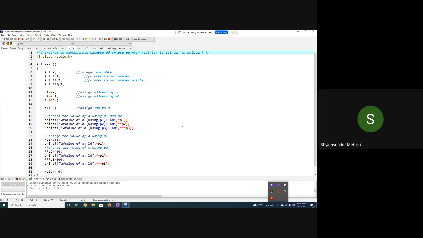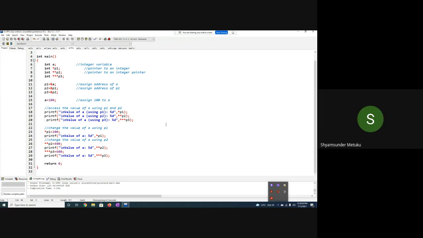It is something like this: if you would like to approach a politician, can you go directly or should we go through the PA? Yes, sir. The PA is a pointer to a politician. And if you have no access to the PA, you need some reference, right? Someone working in that MLA's office or MP's office. To reach the PA, you need somebody's help. Yes or no?